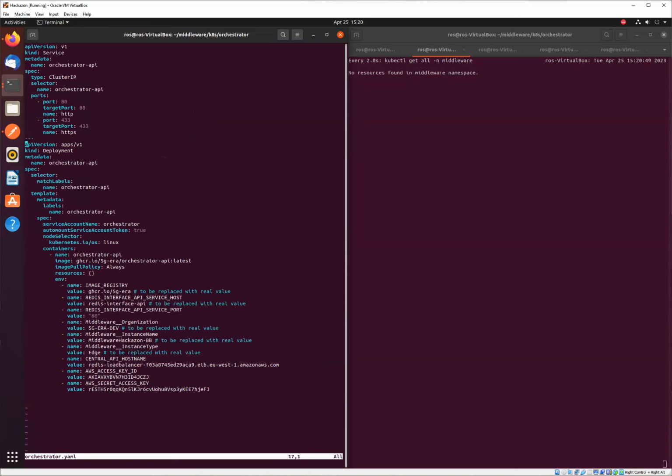And later on, we have a definition of the deployment that will actually deploy the middleware for us. The most notable things in here are in the specs, in the containers definition, the image that we are using, the publicly available 5Jira orchestrator image.